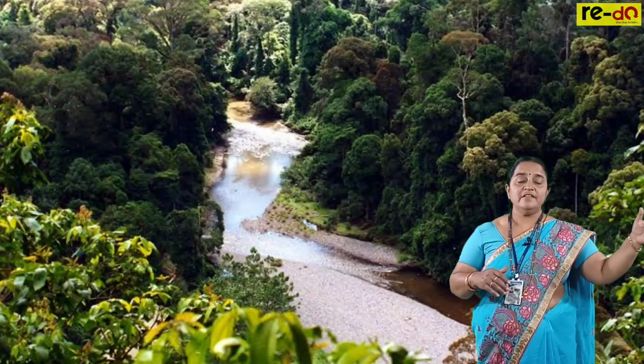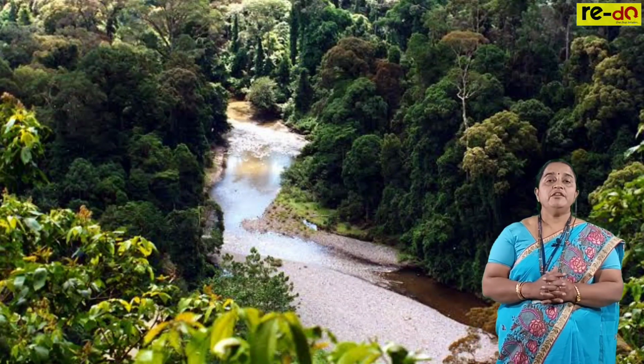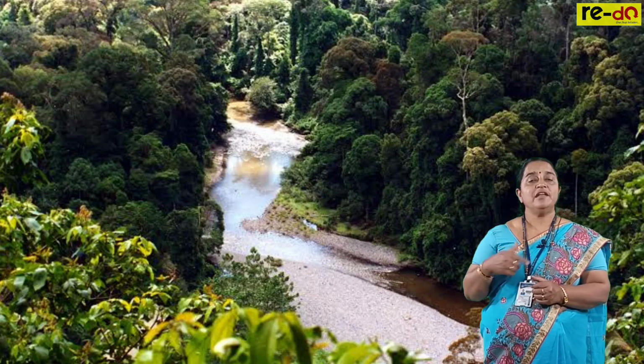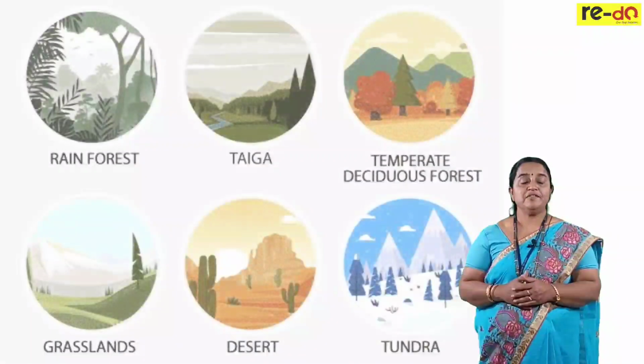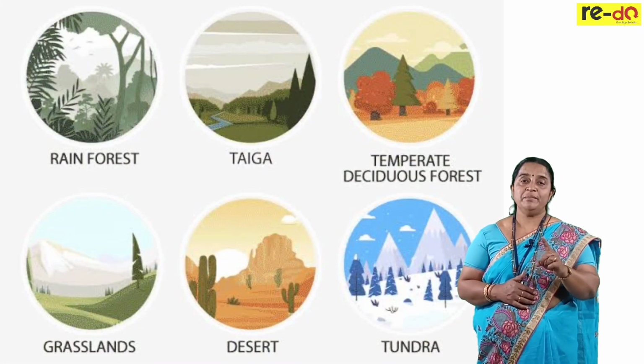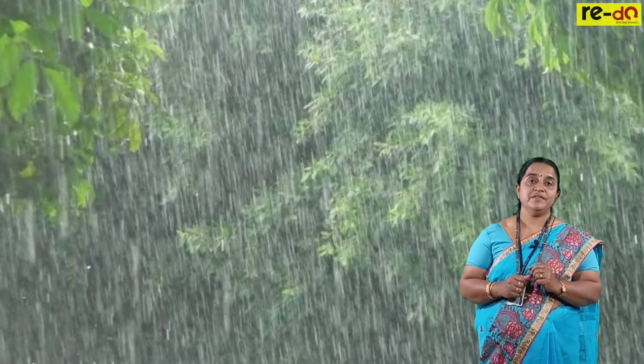Like this, we can see diversity at the ecosystem level. All together, when we start comparing, it forms a large geographical area known as a biome. Biomes are classified into 6 types depending upon annual precipitation, known as rainfall, and the range of temperature.